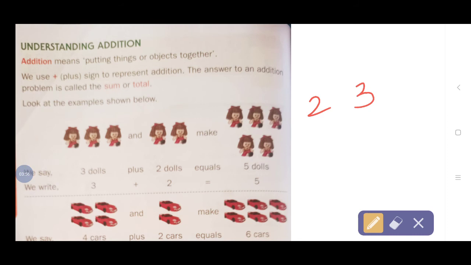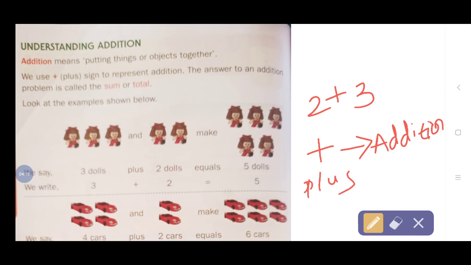Not 23. 2 plus 3. The plus symbol is useful. This is addition. Plus means addition. Okay, na? This we call a plus.